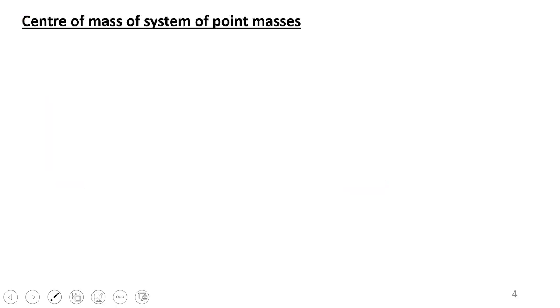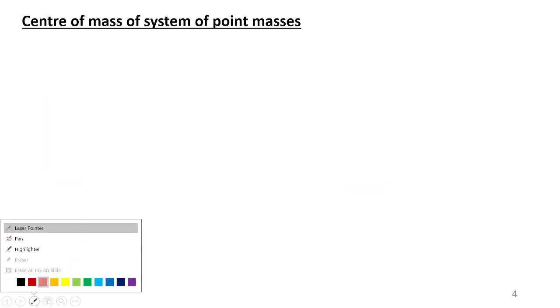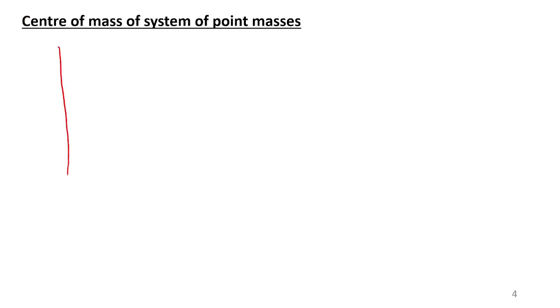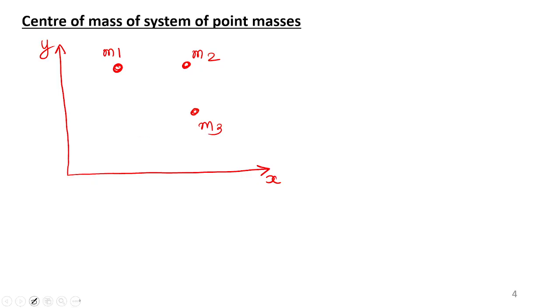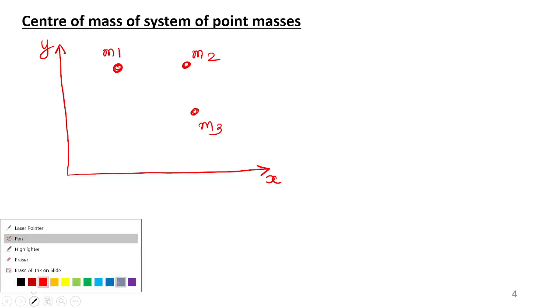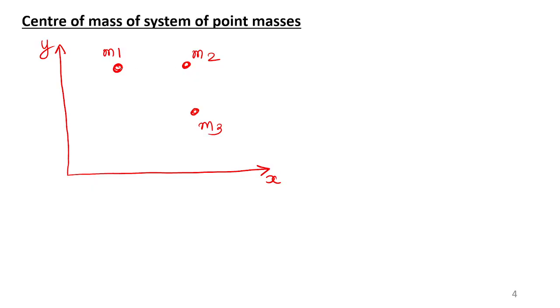Let me leave this diagram. I will draw the diagram. All of you please listen. There is an x-axis and y-axis. There are point masses. M1 is here, M2 is there, M3 is there, M4 is there, etc. For the time being I have shown only three point masses. There can be more than three. The blue colored ones are simply the massless support.